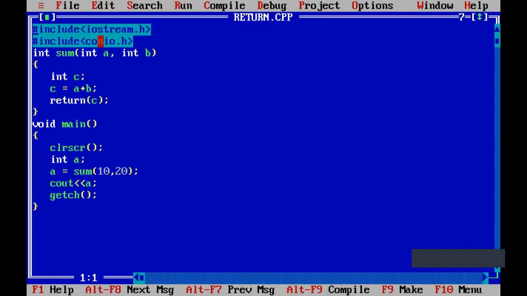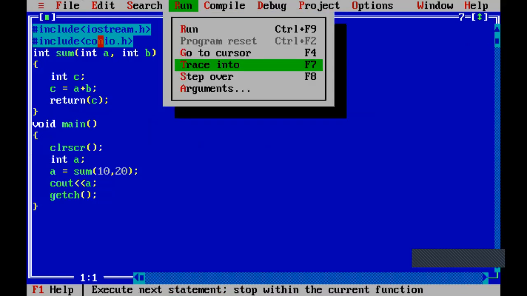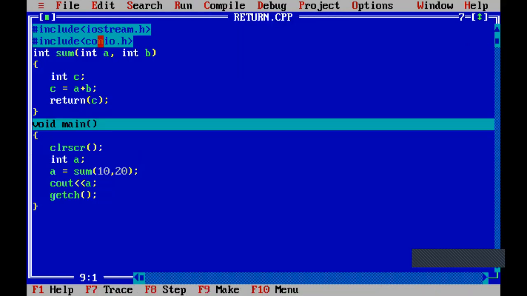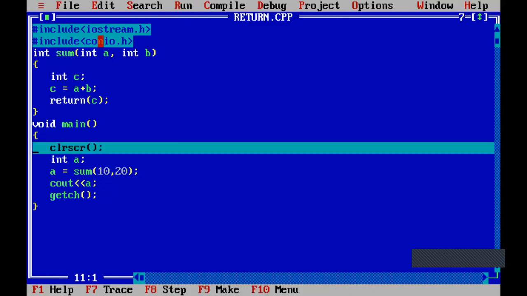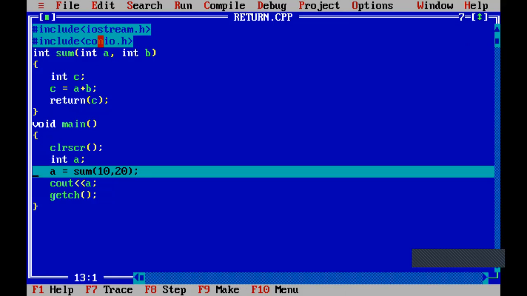Line by line execution of the program, and we'll come to know how the return statement works. Program execution starts from the main function. Next, in the main function, clear screen is there. Next, a is equal to sum of 10, 20. This is a very important line. Whenever we deal with functions, this line is very important. So here, program control stops.